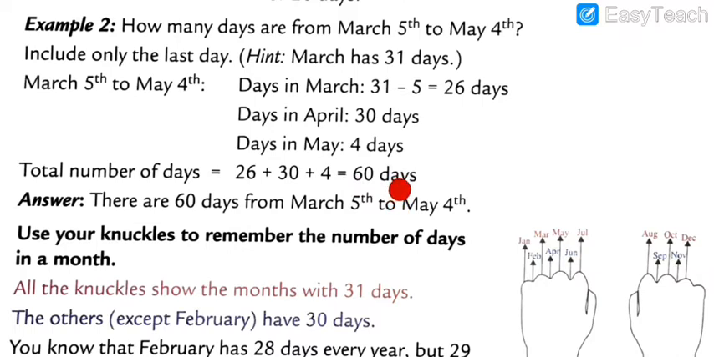How many days over there, my dear students? There are 60 days. Understood all of you? Note down all these things, my dear students. What I am telling you, we have to keep it in mind, all these things in your book. And the answer is what? There are 60 days from March 5th to May 4th.